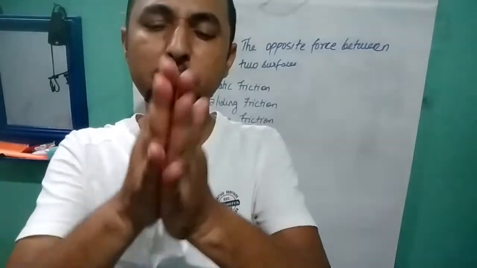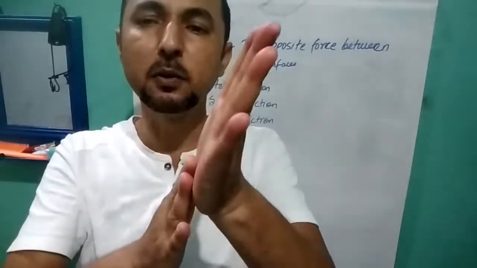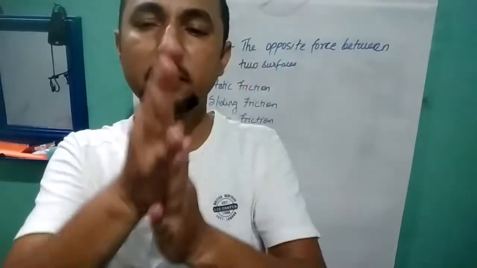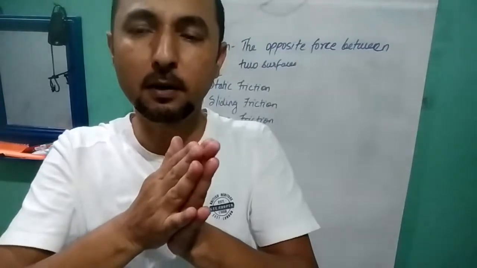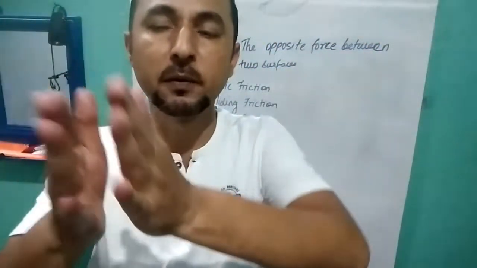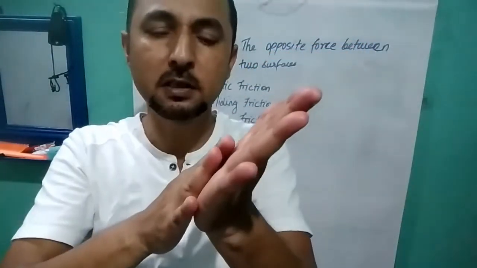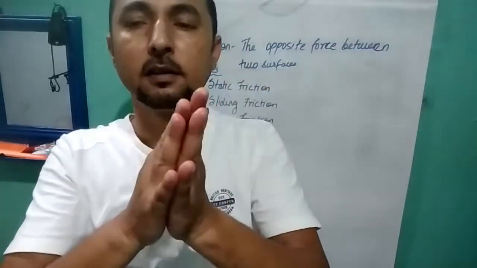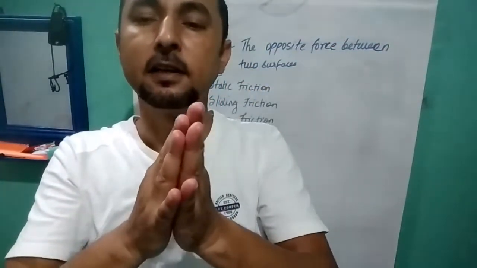So the opposite force between the surfaces of the two hands produces heat because of friction. If both hands move in the same direction, there is no friction between the two palms. Since one hand is moving opposite to the other, that creates heat, and that is what is known as friction.